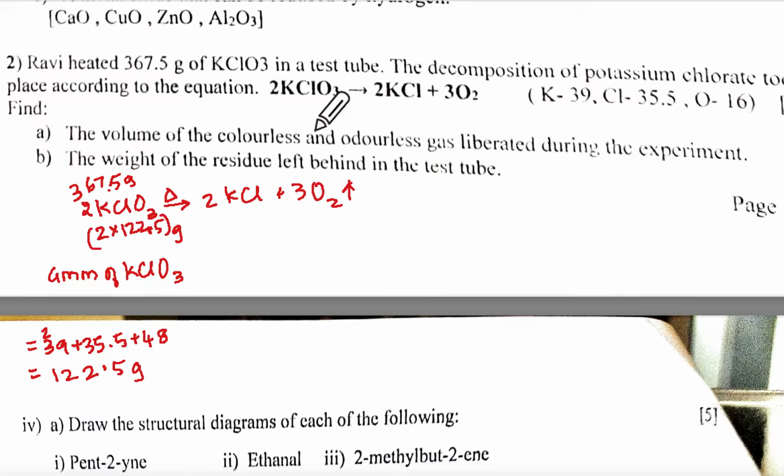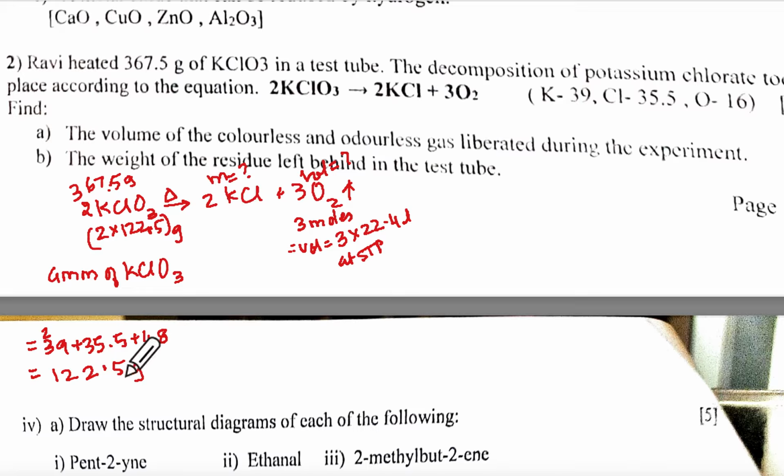They are asking the volume of the colorless, odorless gas. So this volume is the question mark. Here this is 3 moles. So the volume will be, 1 mole means 22.4 liters, so 3 into 22.4 liters at STP. And the weight of the residue means this mass they are asking.